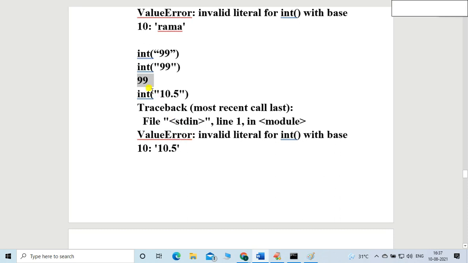Now, the inside part is a float, but because of the quotes we are not able to convert it. Exactly, the inside part is a float, but the complete thing is a string data type. That's why it is not possible to convert, right? So there will be a ValueError.